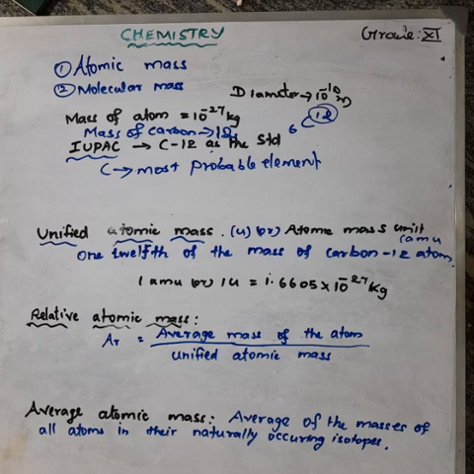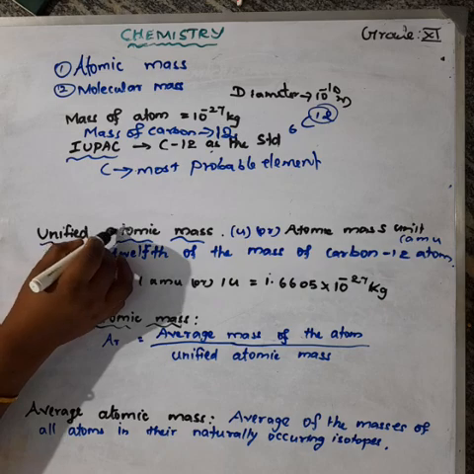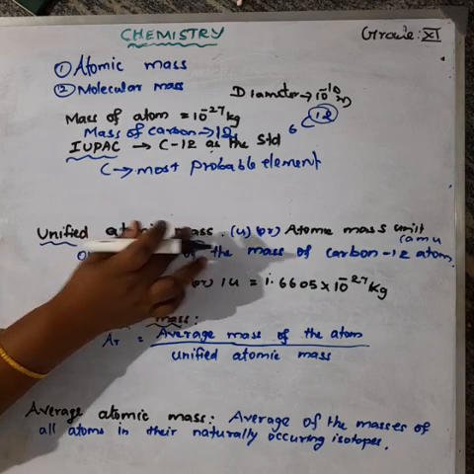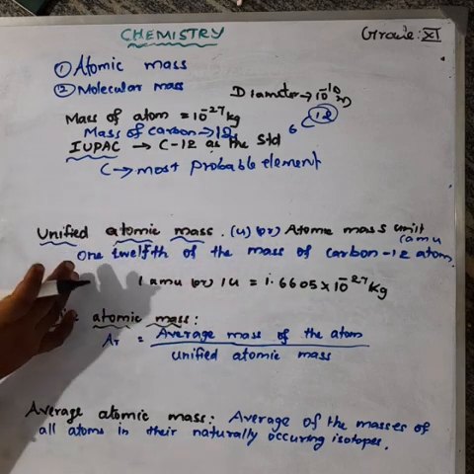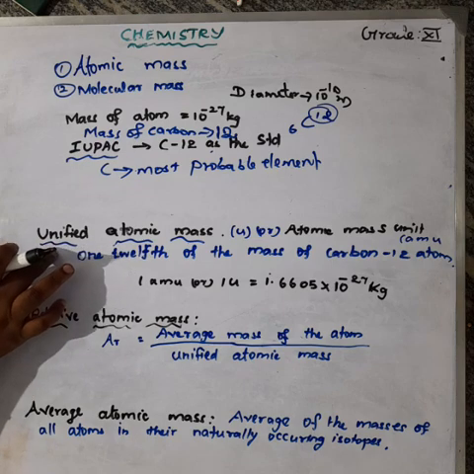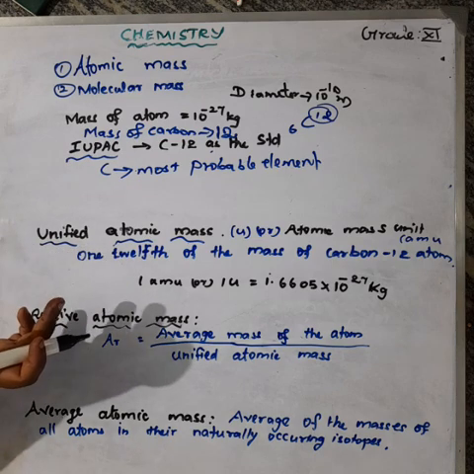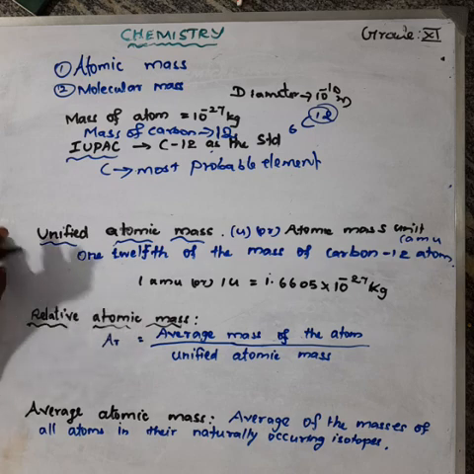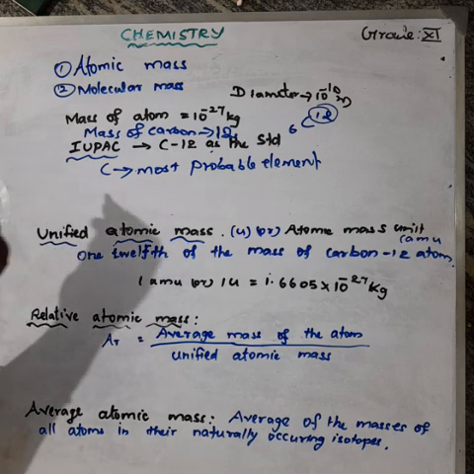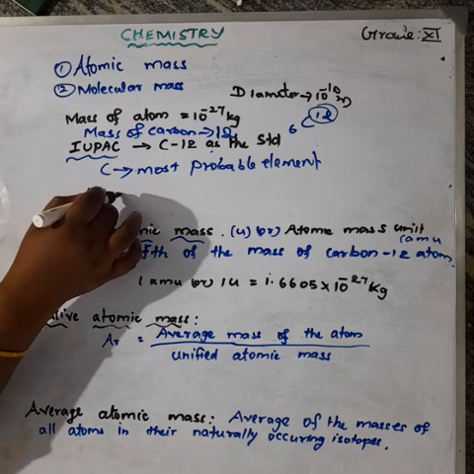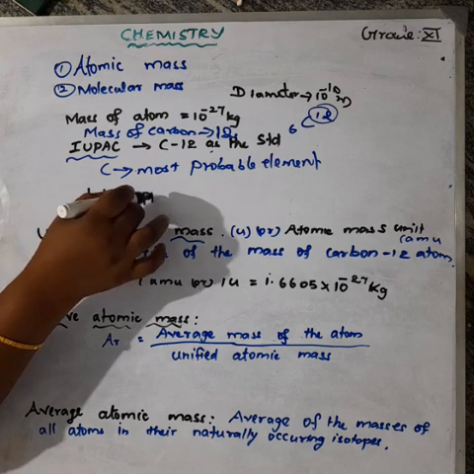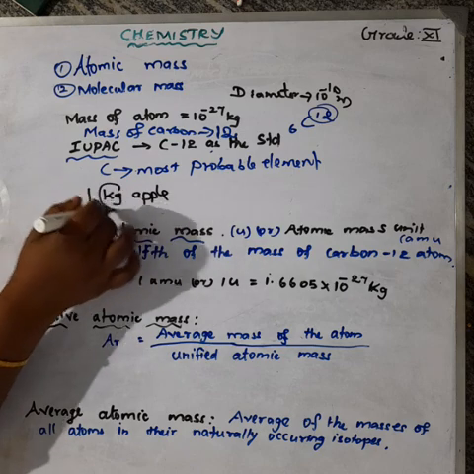Then we are going to study unified atomic mass. What do you mean by unified atomic mass? It is one of the units. When you go to the market and buy 1 kilogram of apples, the kilogram is the unit.